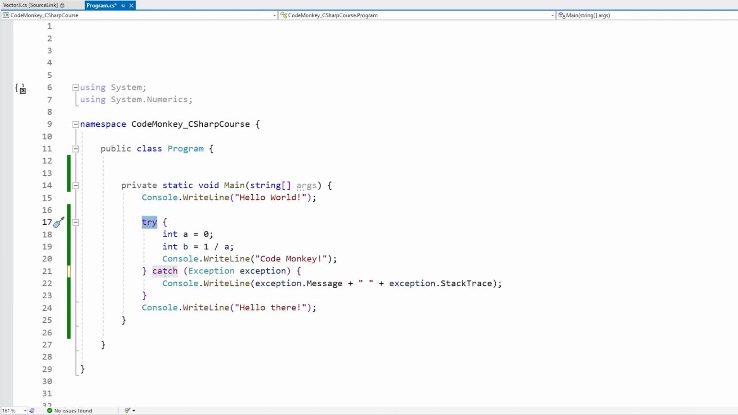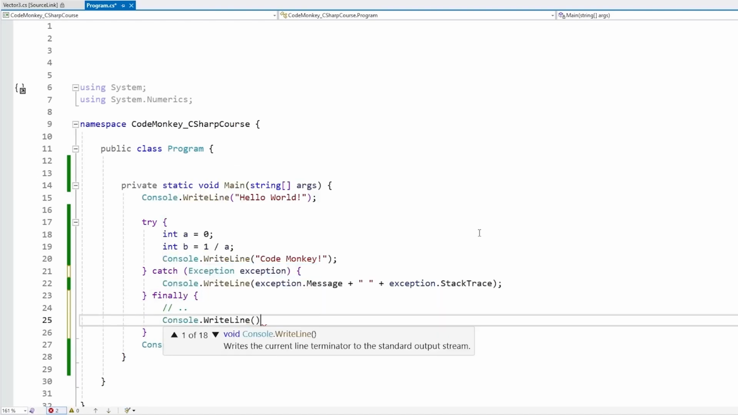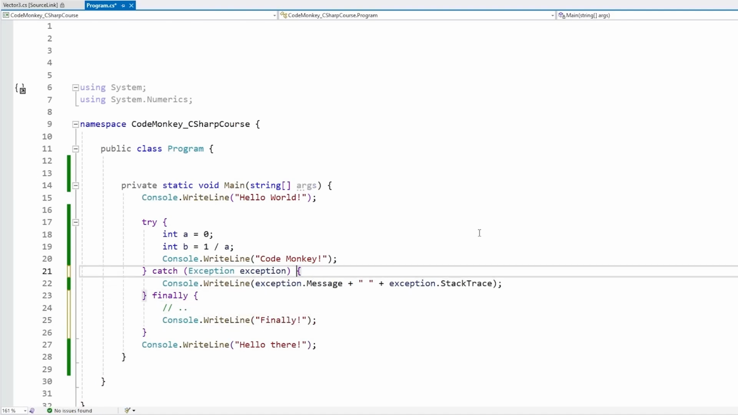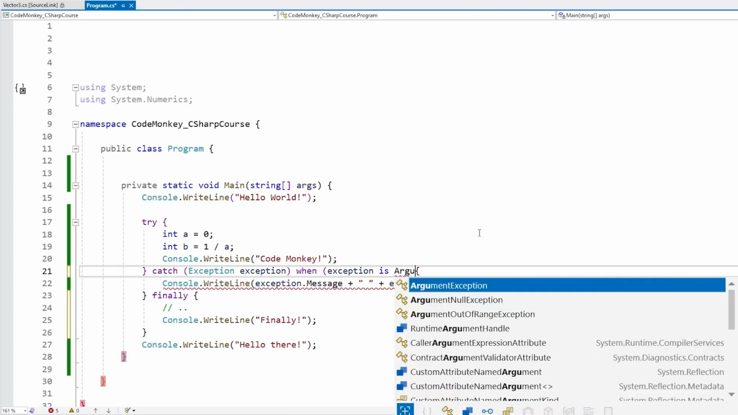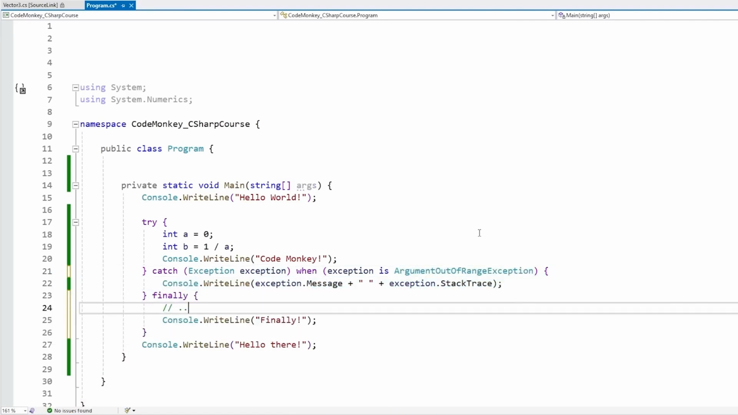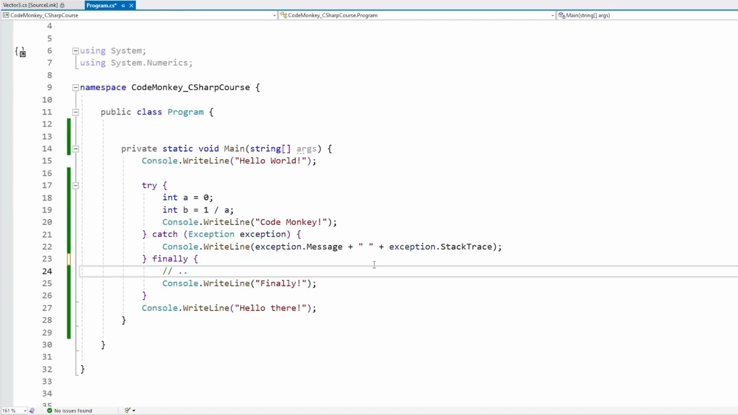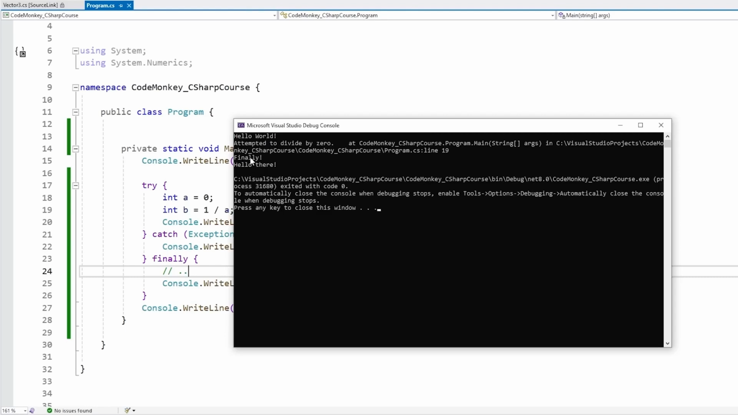So here we have a try and then a catch, but there's yet another block that we can add, and that one is the finally. You add this one after the catch, and basically the code inside this block will always run. So let's do a console.writeLine, and let's say finally. And for example, up here, let's make sure it doesn't go inside of this catch. So let's put when exception, let's make it of a type that isn't going to happen. So let's say, for example, the argument out of range exception, okay, like this. So this one is not going to run, but we're going to see how the finally is still going to run. So the finally always runs no matter what. So like this, if we run, yep, we do catch our exception, then the finally runs, and then the hello there.